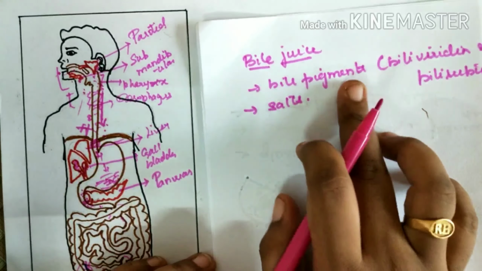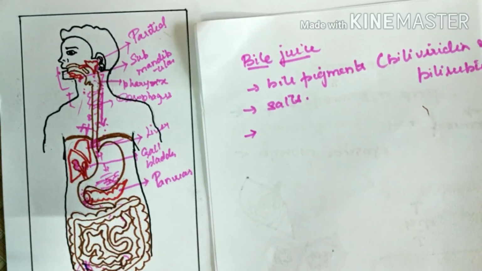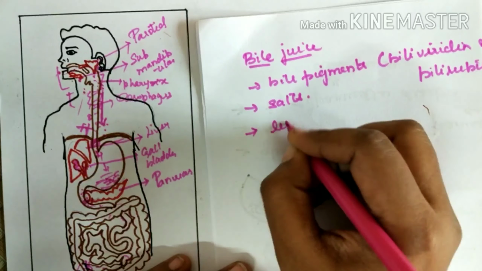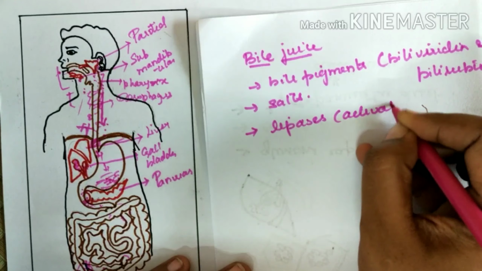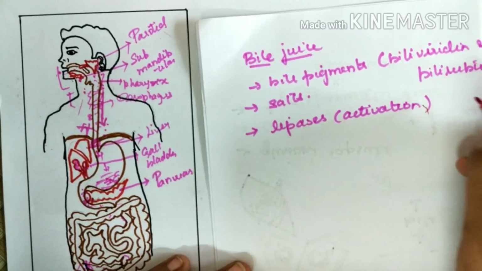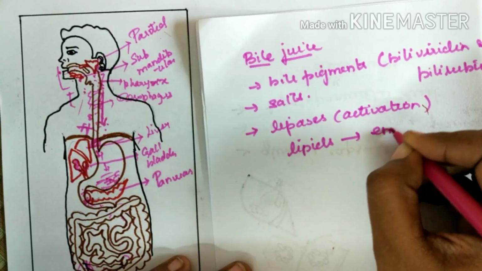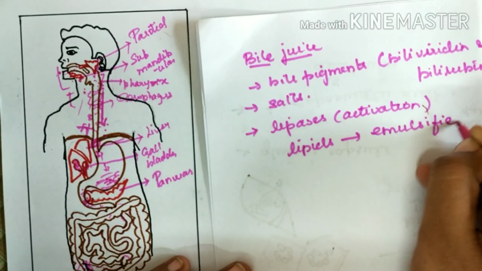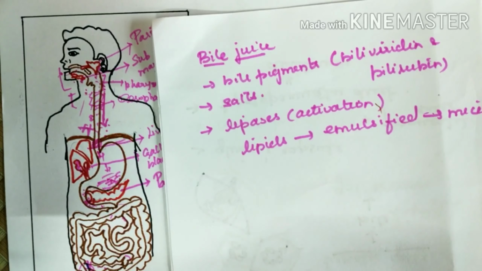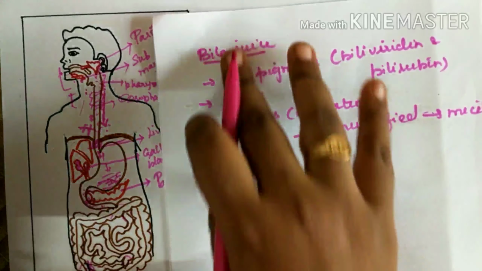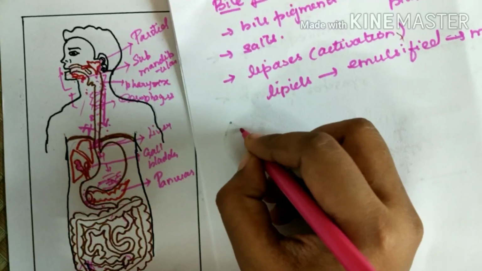Bile helps in the emulsification of fats. That is, bile has some compounds that activate lipases, by which lipids are hydrolyzed and emulsified. The lipids are emulsified into micelles. So this is what the bile juice does.